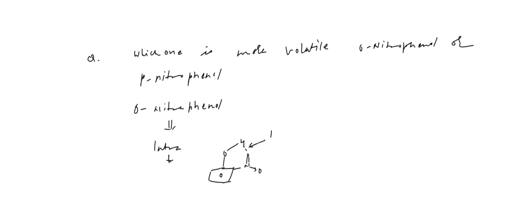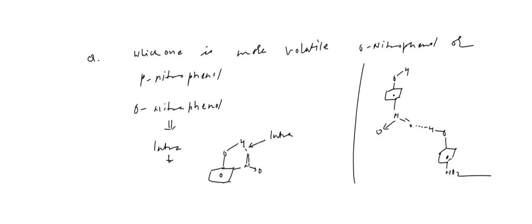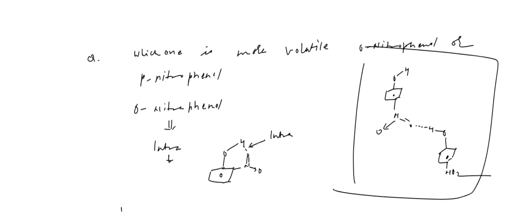But paranitrophenol will form so many bonds. Suppose OH is there, here is N double bond O, coordinate bond O, then again another molecule is possible, O, then here is H, then here is the ring, then here is NO2. So here is a big molecule. Have you heard about the Van der Waals forces?